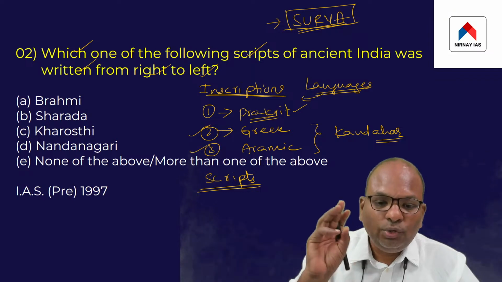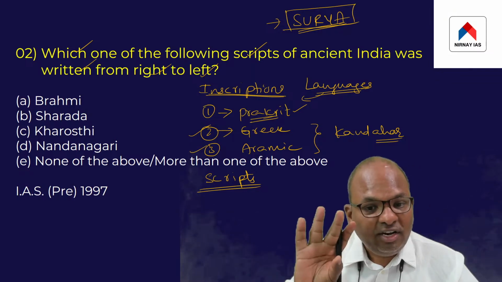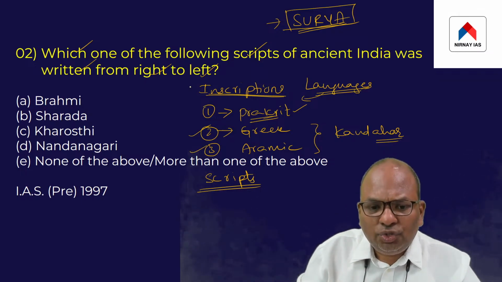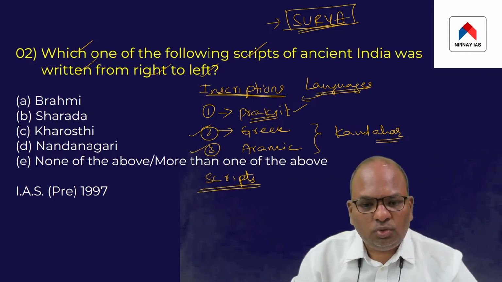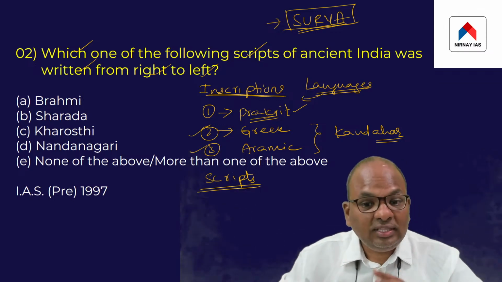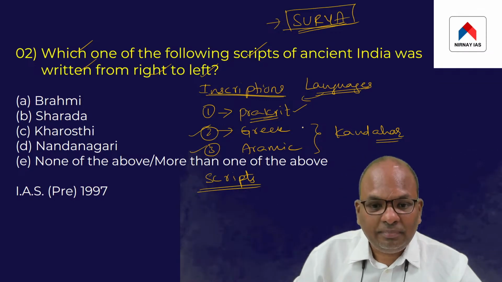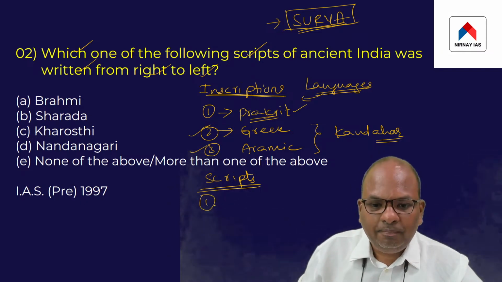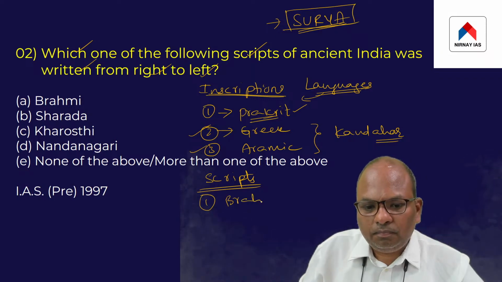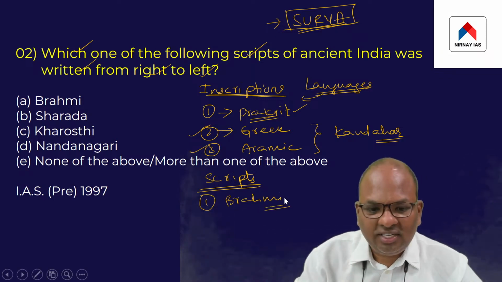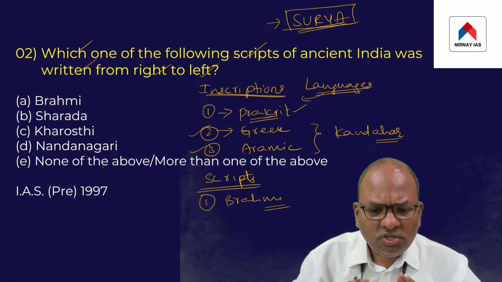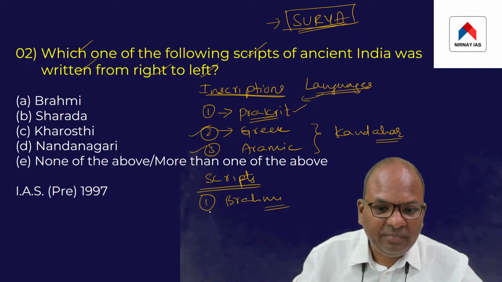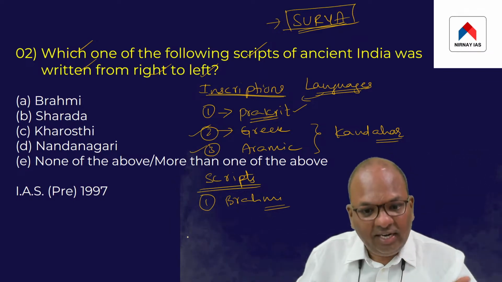Ashoka used 4 different scripts for his inscriptions. He issued his inscriptions on stone boulders and stone pillars. Ashoka used 3 languages, but he used 4 different scripts. What are they? One is Brahmi. We just discussed the Brahmi script. Most of the inscriptions of Ashoka were issued in Prakrit language and Brahmi script.